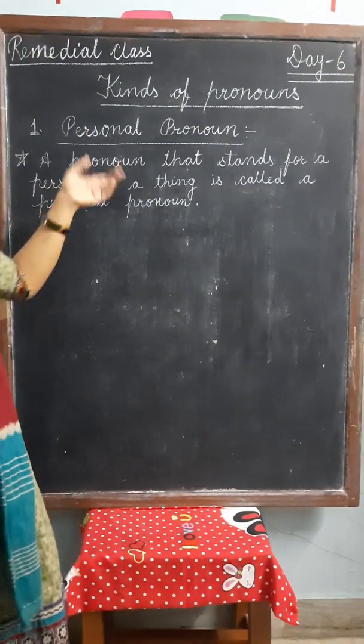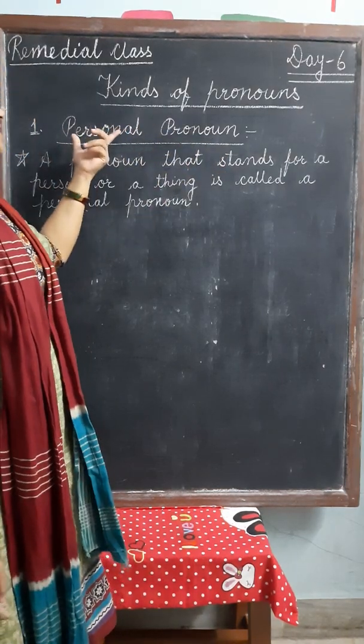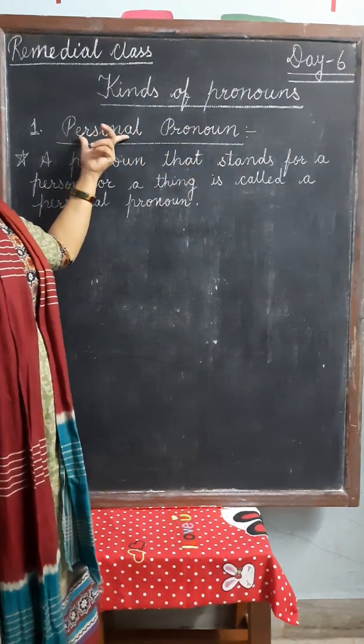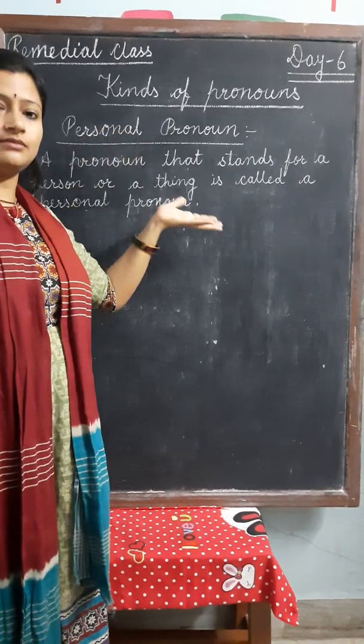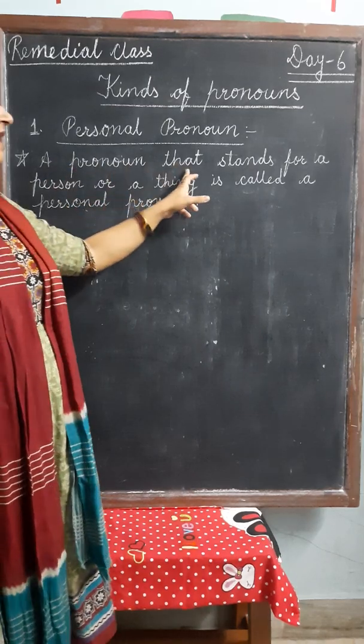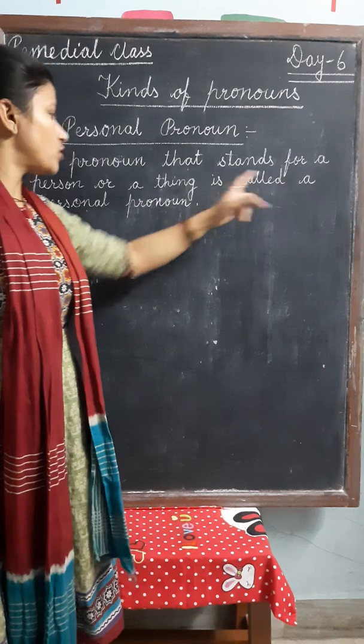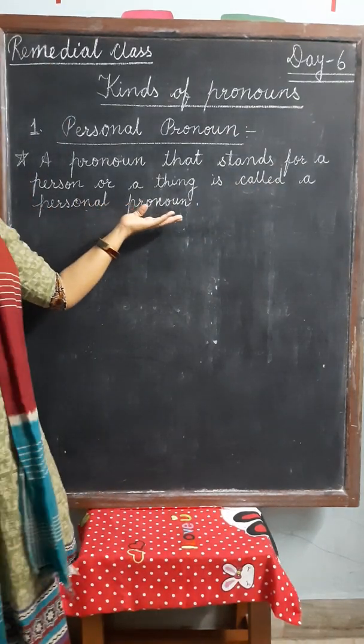As you see, our first pronoun is personal pronoun. As its name is personal, so it is related to a person or a thing. The definition is a pronoun that stands for a person or a thing is called a personal pronoun.